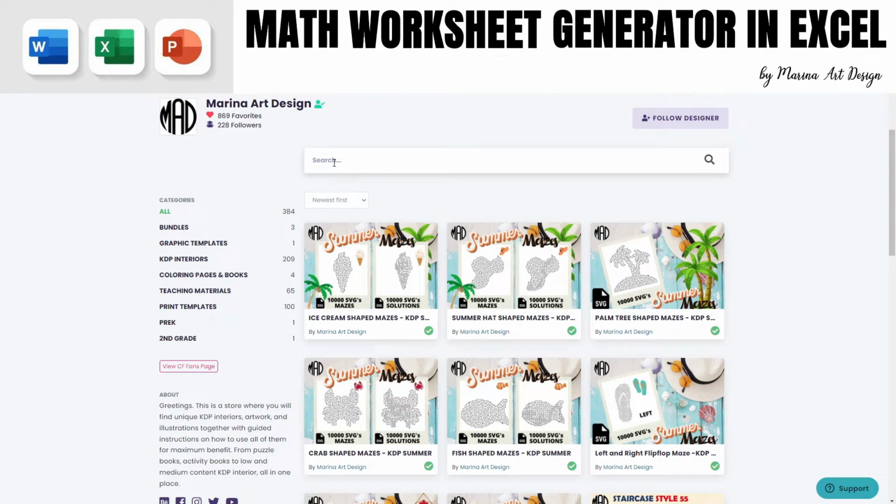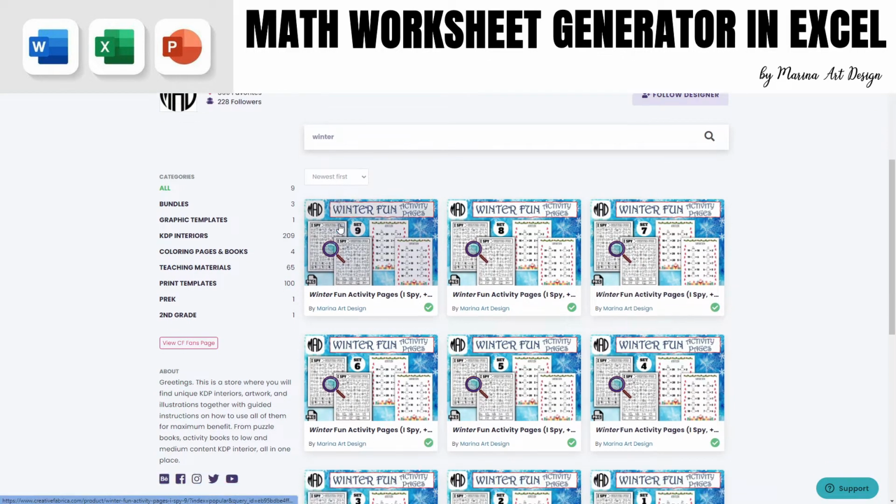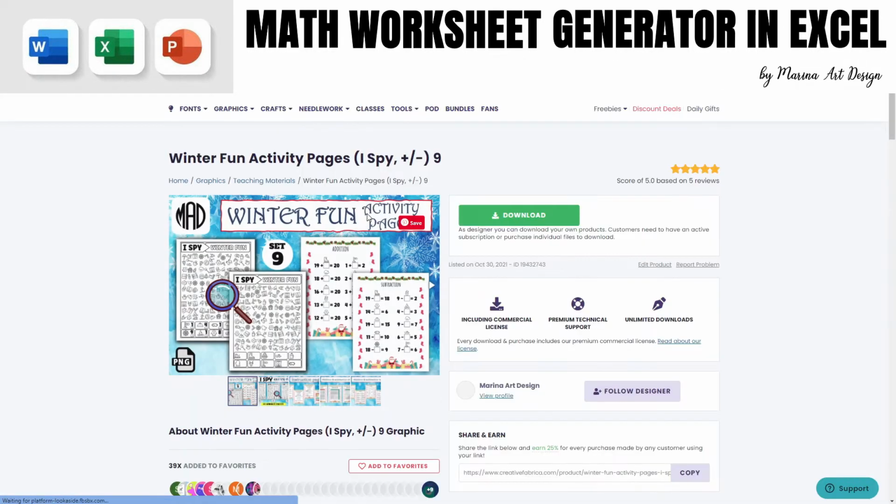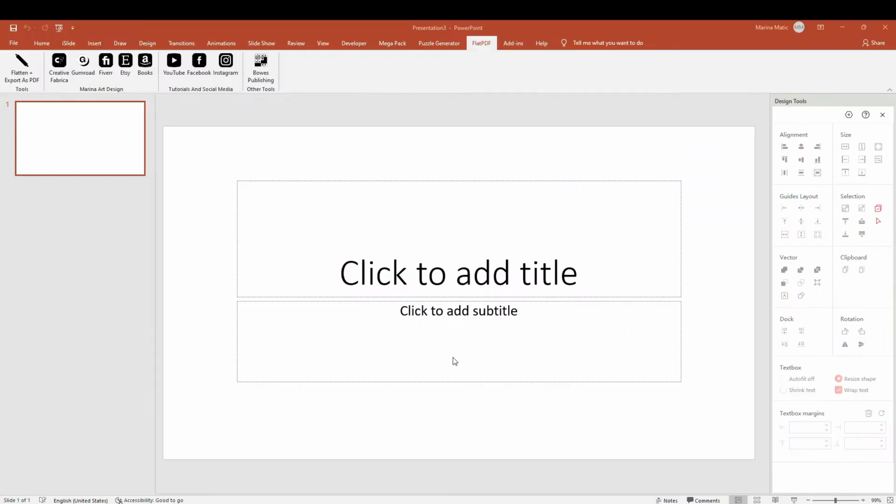Last year, I created winter fun printables for my Creative Fabrica store, a total of 9 sets. And these activity pages included math printables. A lot of people asked me lately, did I create them using Luke Bau's Kids Math Equation generator that is part of the PowerPoint puzzle generator? And the answer is no. I created these pages last year when this addition to the puzzle generator was not yet available. I was working on my own math printables generator when Luke announced and published his addition to the puzzle generator. Let me show you what I mean.